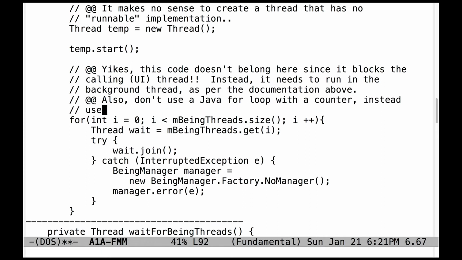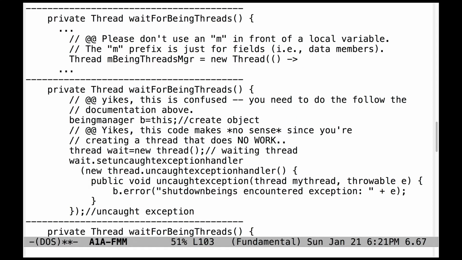Instead, use the forEach method. It's a cleaner way to do things. Let's take a look at another problem that I found in waitForBeingThreads. Whenever you define a local object, a local variable in a Java method, please avoid using the m prefix.